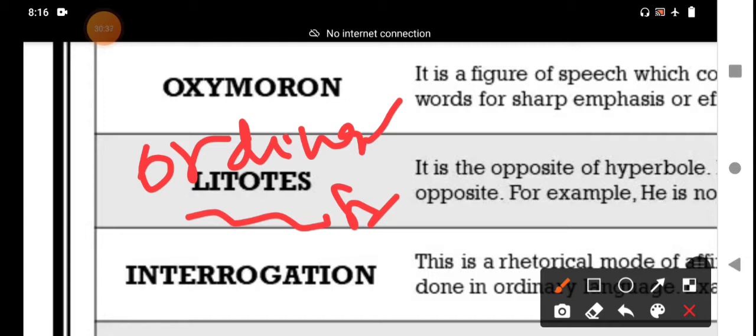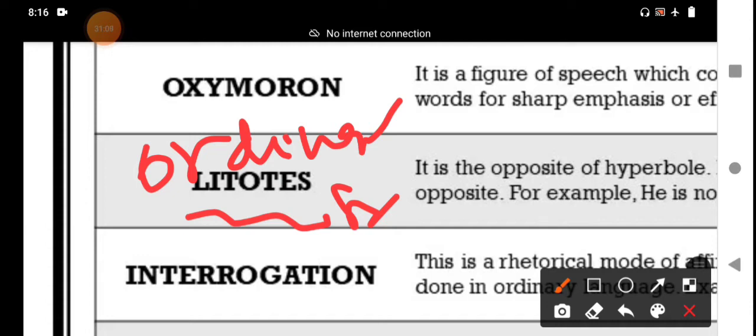In litotes, how do we express it? "In truth, I cannot argue with any of your assertions." Actually, I agree with all your assertions. I agree with you. I cannot argue. That is the meaning of the litotes.